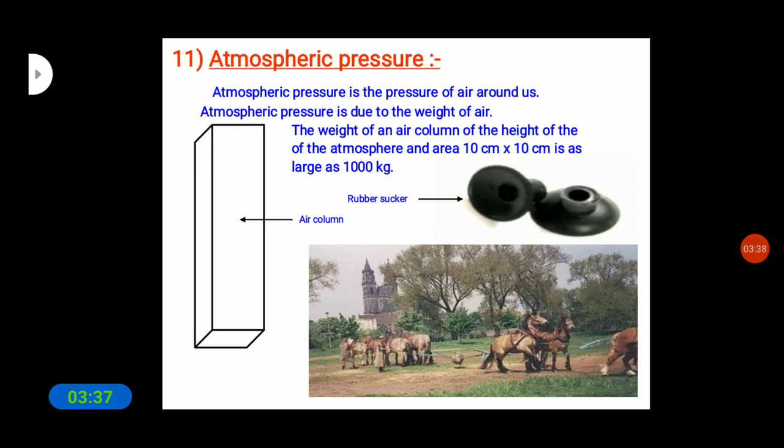The force due to air in a column of the height of the atmosphere and area 50 centimeter into 15 centimeter is nearly equal to the force of gravity on an object of mass 225 kg.